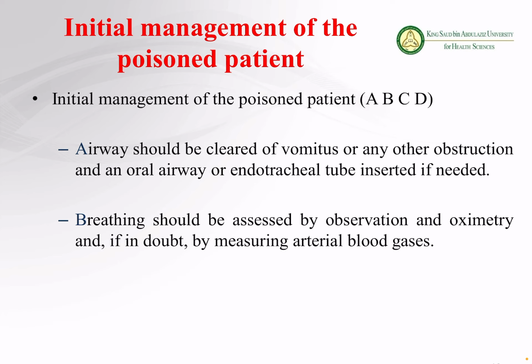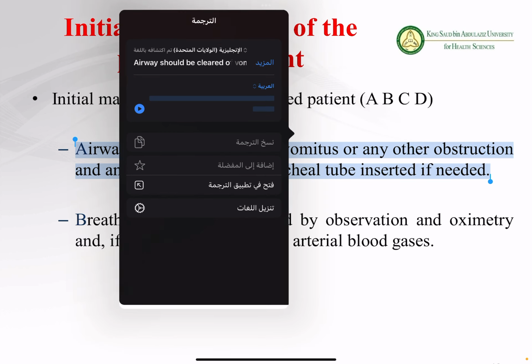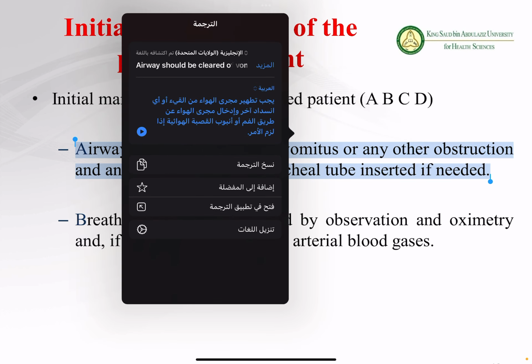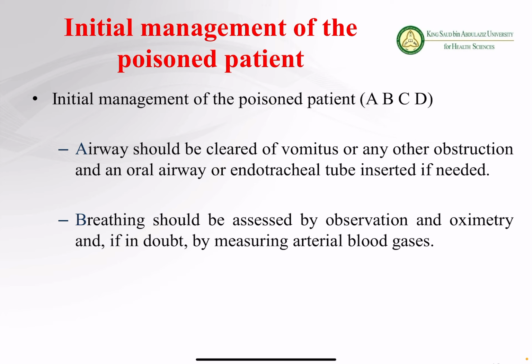So A stands for the airways. Okay. Whenever the patient comes with poisoning, these are our goals. So airway should be cleared of vomitus or any other obstruction, and an oral airway or endotracheal tube is inserted if needed. You have to make sure the person breathes properly. Number one. Okay. So if there is any problem in the breathing or if there is any blockage, we have to insert this endotracheal tube so that it can remove the blockage.